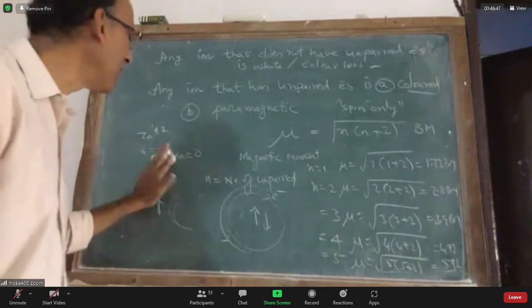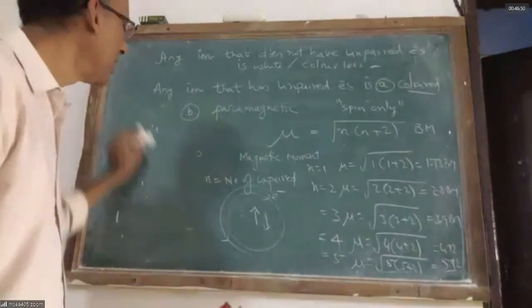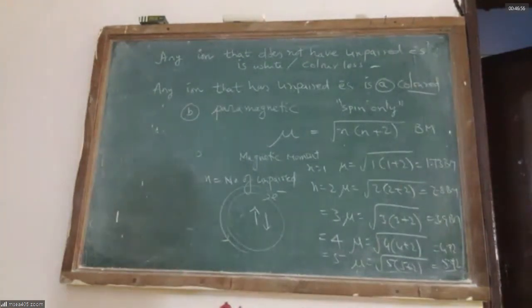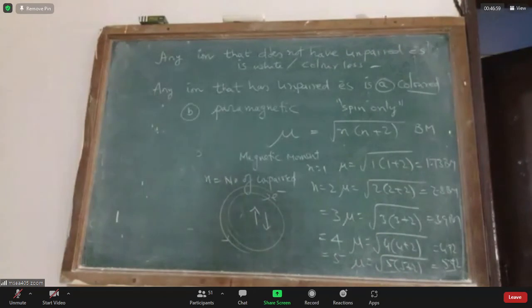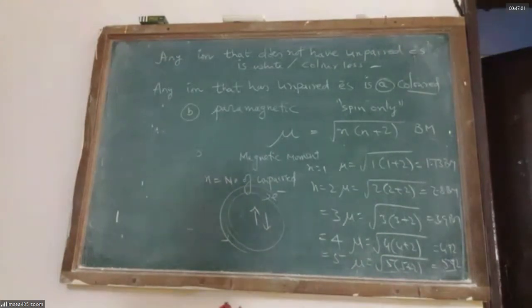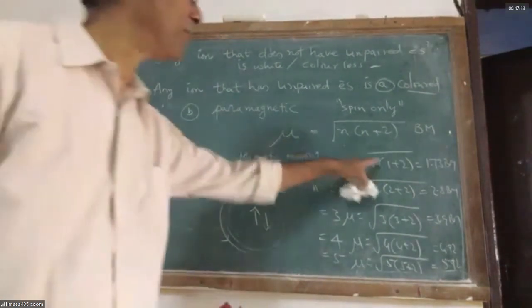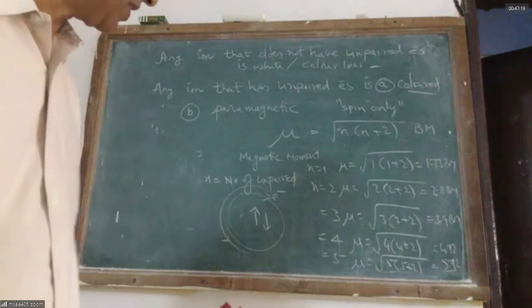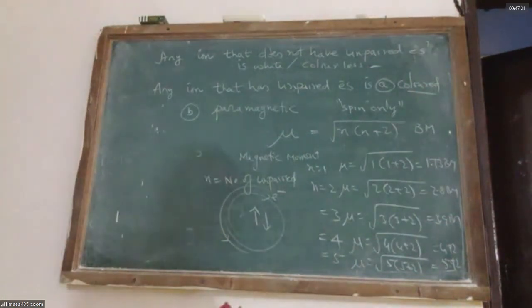So, here we see one IIT main question. You understood? Transition metals which have unpaired electrons can have colors, and the color intensity depends on the number of unpaired electrons. If there are no unpaired electrons, it is supposed to be white or colorless. Also, a species which has unpaired electrons is attracted by a magnetic field. The force with which it is attracted depends on the number of unpaired electrons. No unpaired electrons, only electron pairs, means it is repelled by a magnetic field. That is called diamagnetic. Zn plus 2 is diamagnetic. Cu plus is diamagnetic. Scandium plus 3 is diamagnetic.